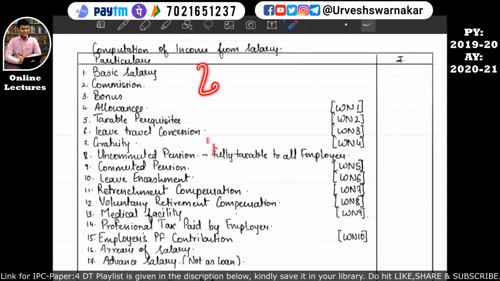After reading all these line items given in the particulars in the computation of the income from salary, now let's understand each of these line items in detail, that how such line items will be taxable and how such exemption can be available for the particular line item.